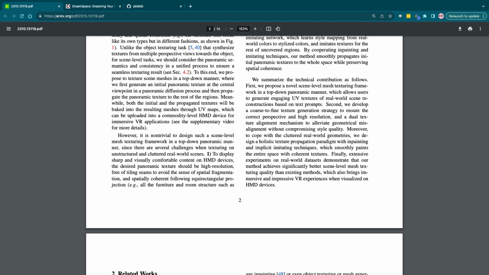To cope with the cluttered real-world geometries, we design a holistic texture propagation paradigm with inpainting and implicit imitation techniques, which smoothly paints the entire space with coherent textures. Finally, extensive experiments on real-world datasets demonstrate that our model achieves significantly better scene-level mesh texturing quality than existing methods.